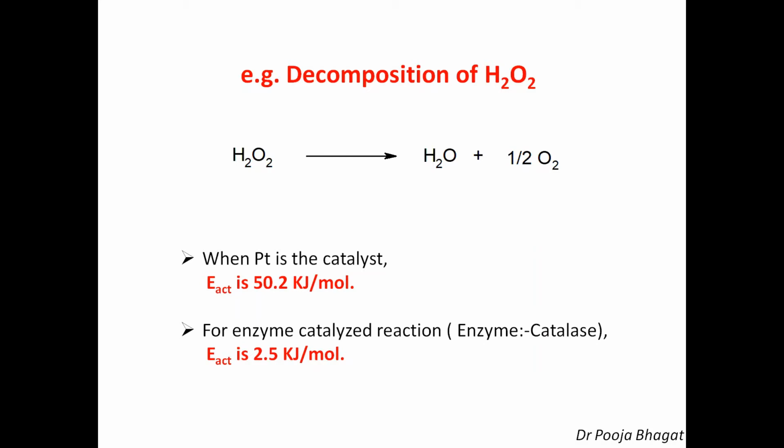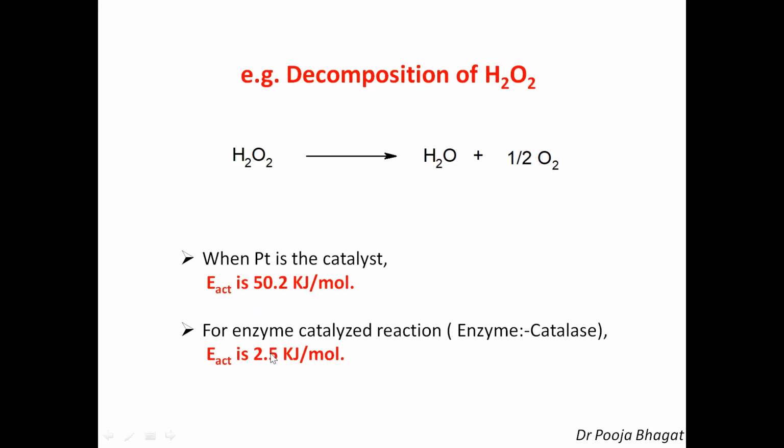Now this is an example. Decomposition of hydrogen peroxide. Hydrogen peroxide gets decomposed into water and oxygen. When this reaction is taking place in presence of platinum, platinum, all of you know, is an inorganic catalyst. The activation energy for this reaction is 50.2 kilojoule per mole. While if this same reaction is carried out in presence of the enzyme catalase, activation energy is 2.5 kilojoule per mole.